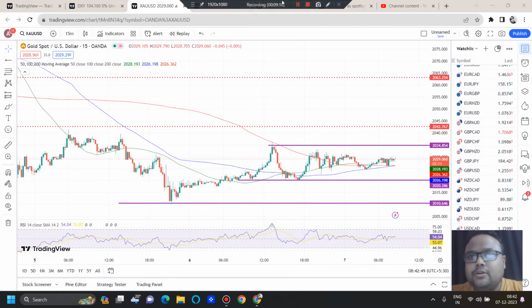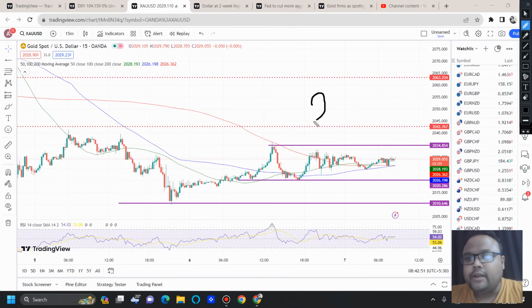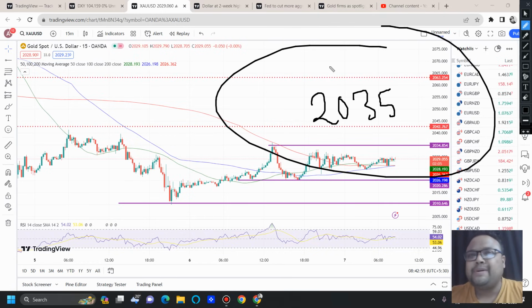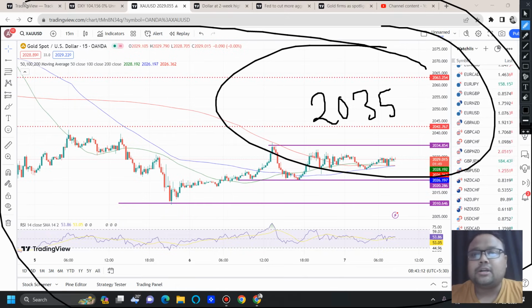Similarly, you can also look for a buy position above 2035 as well. How much you can expect? Around 25 to 30 pips. If market breaks 2035, there is a possibility that market will go up at least till 2038. You can go for a buy above 2035 as well. So these are the trading opportunities that I see on the chart of gold right now.